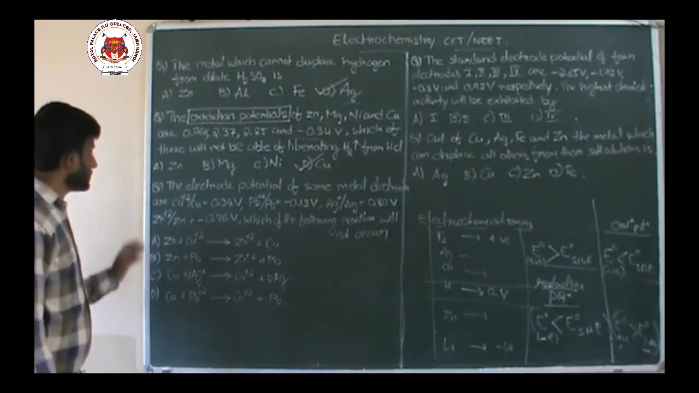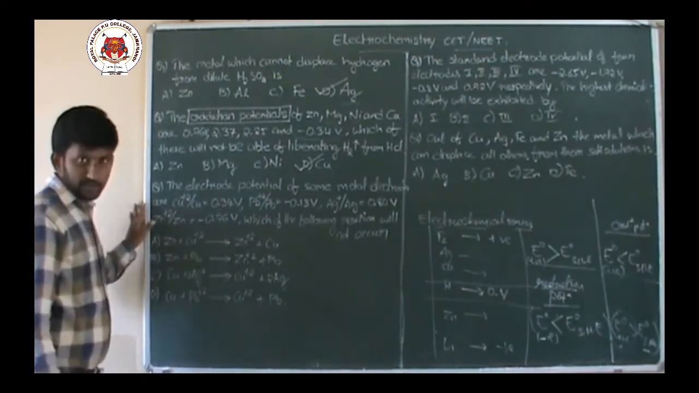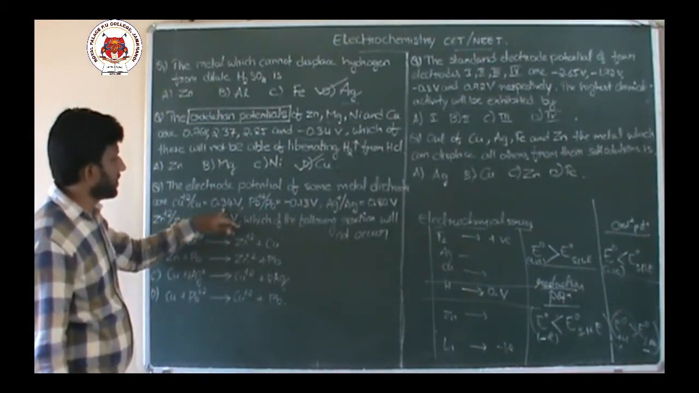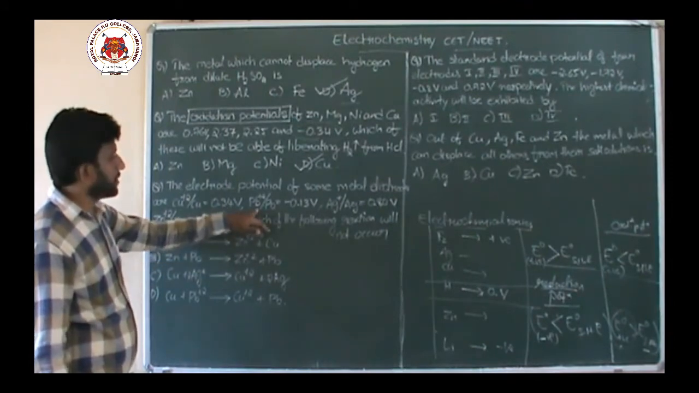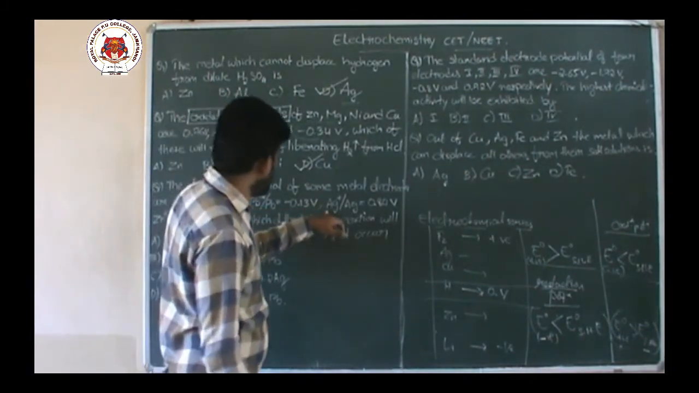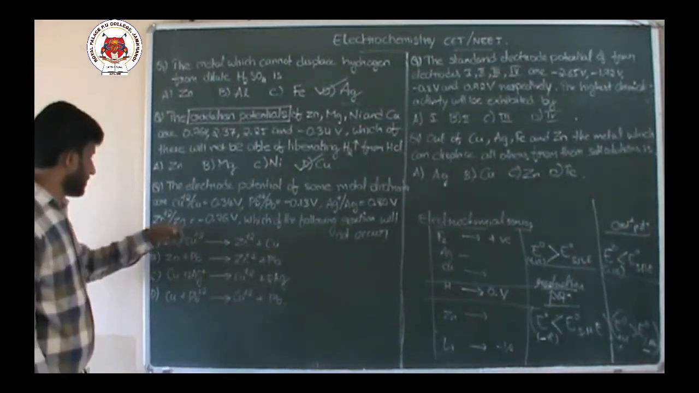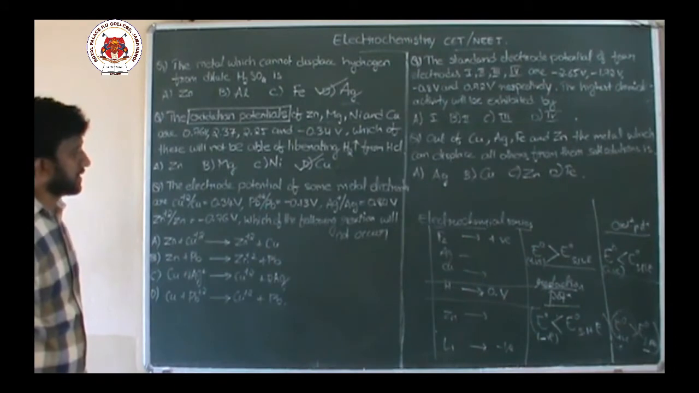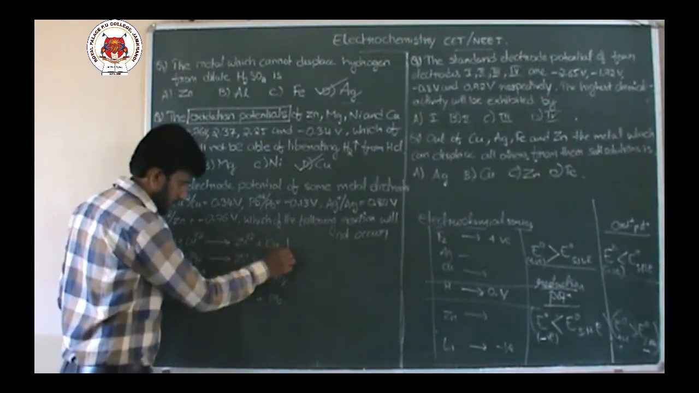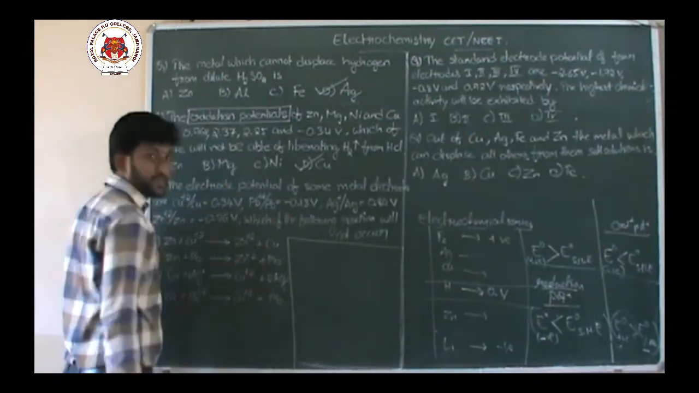Next, the electrode potentials of some metal electrodes are given. Copper potential is plus 0.34, lead potential is minus 0.13 volt, silver is 0.8, zinc is minus 0.76. Which of the following reactions will not occur? Meaning, first of all,